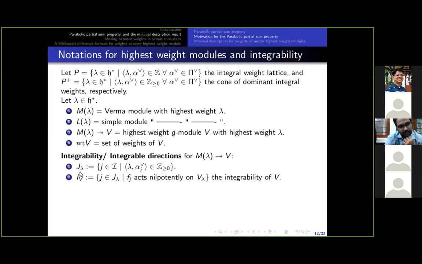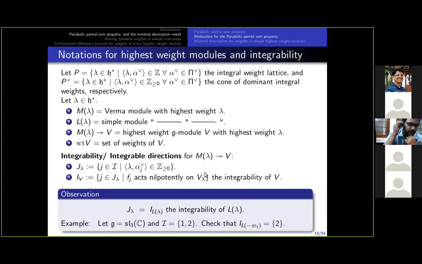For lambda in H star, let J lambda denote the set of all nodes j such that lambda evaluated at alpha_j check is a non-negative integer, and the integrability of V is the set of all nodes in J lambda such that F_j acts nilpotently on the highest weight space V_lambda. For a little insight into the integrability of a highest weight module, observe that the set J lambda defined in point 1 is equal to the integrability of the simple module L lambda with highest weight lambda.